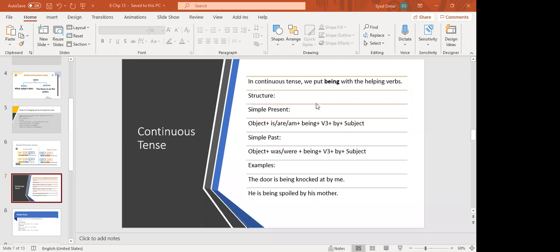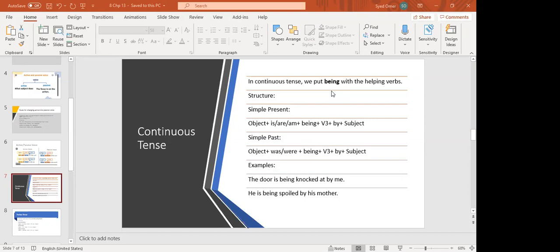Good. Remember students, a continuous tense is a tense which is in continuation, either present, past or future. Okay, it is in continuation, and the best way to identify a continuous tense, it is in present participle, like it has ing with it. Going, buying, swing, sleeping, coming, rowing, whatever it is. Okay. In passive voice, there is passive of present continuous and past continuous. There is no passive of future continuous. Please remember this thing. There is no passive of future continuous. There is passive of present continuous and past continuous.